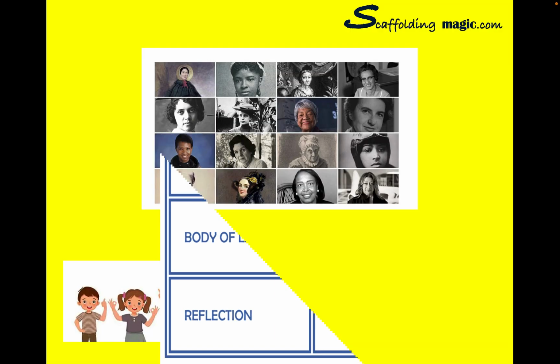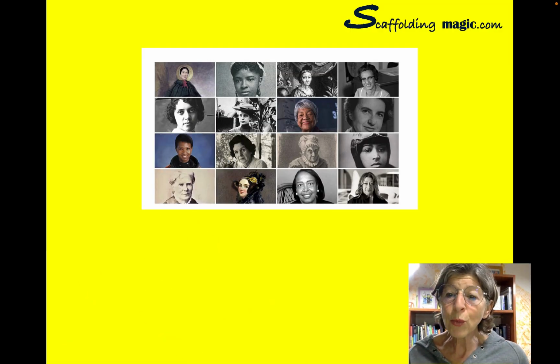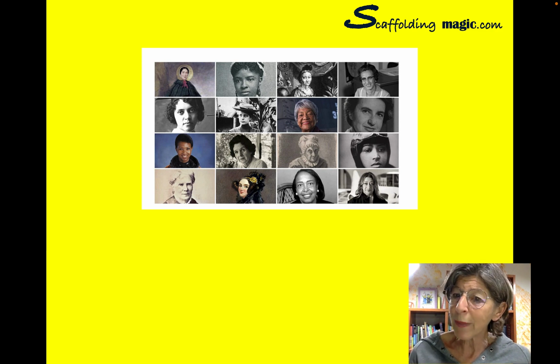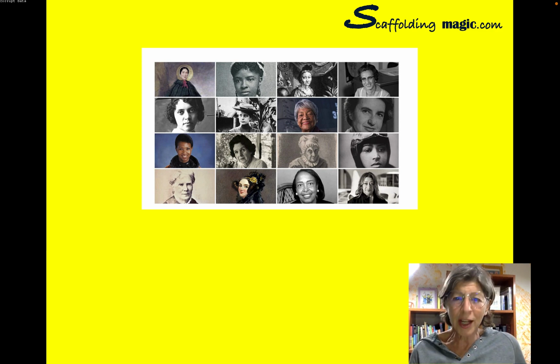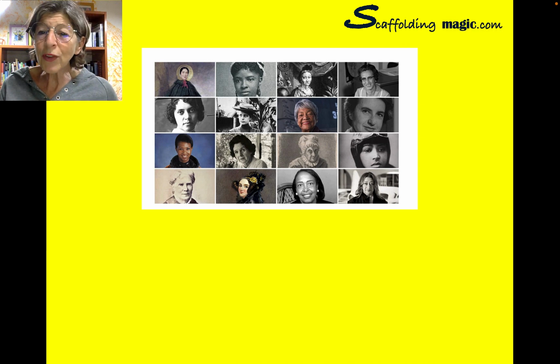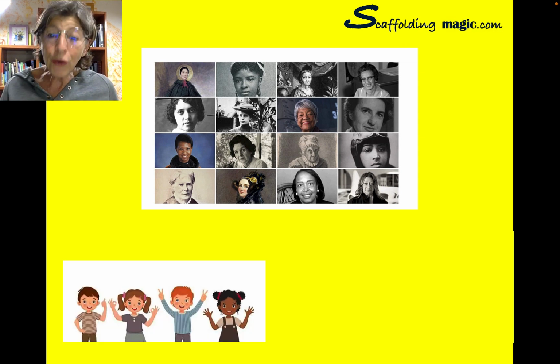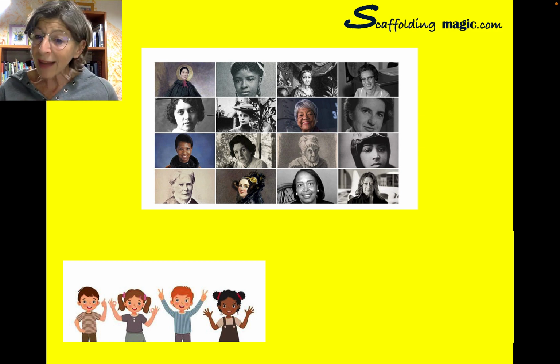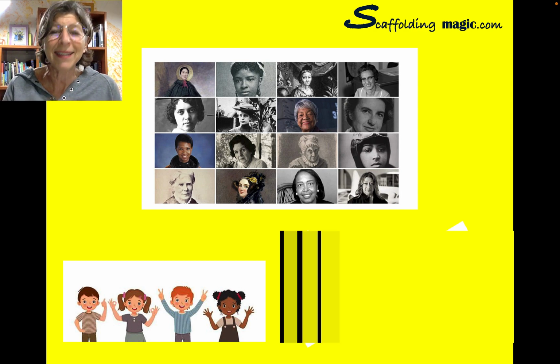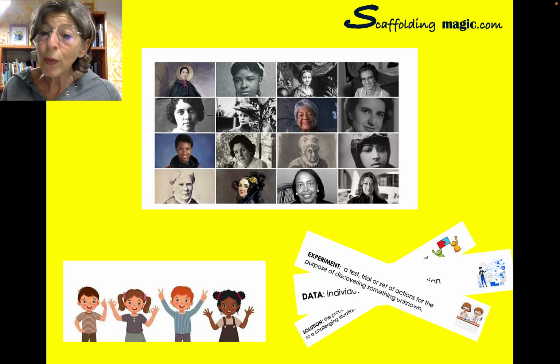Ready? Now, the body of this lesson was learning about 16 incredible women in science whose brilliance changed the world. We did 2 scaffolds to learn about them before reading an extensive text. The first scaffold was inventing gestures for an academic language we were going to find in this extensive text, and also those terms we usually find in science lessons. The second scaffold was reading a bit of the text and making decisions about which academic terms were more appropriate.